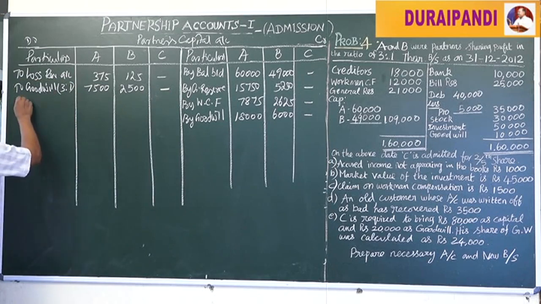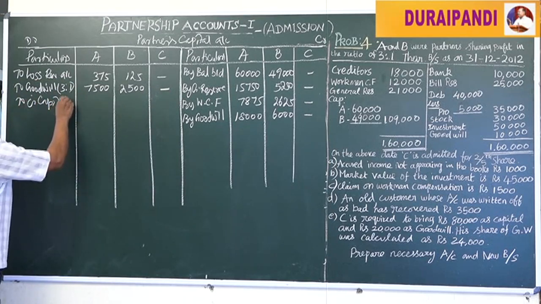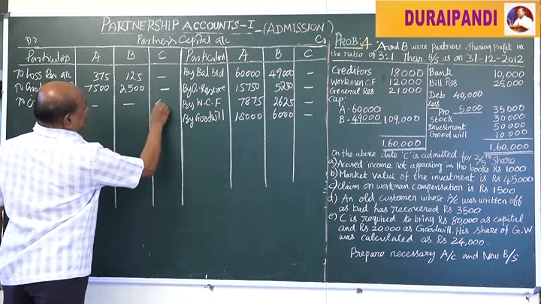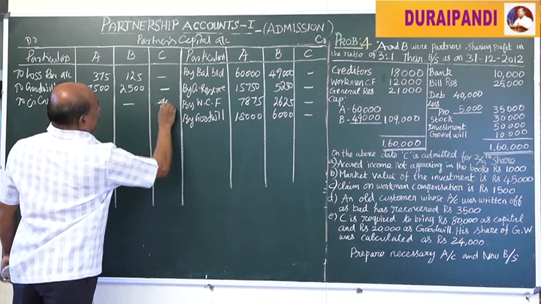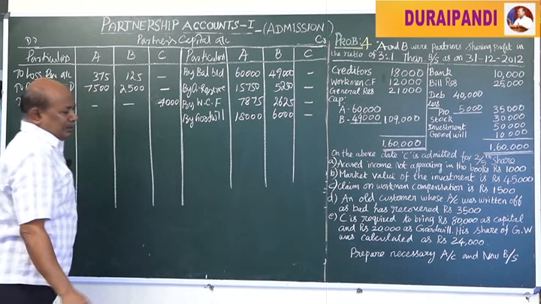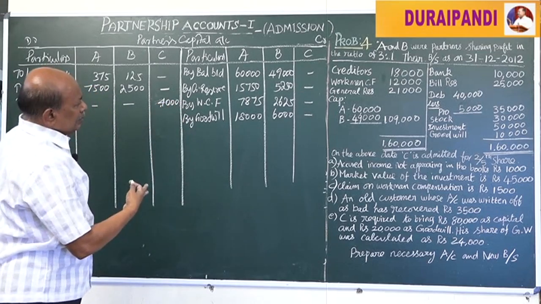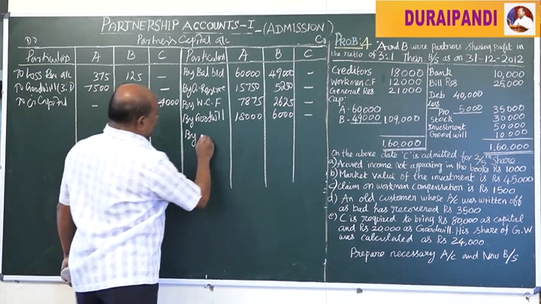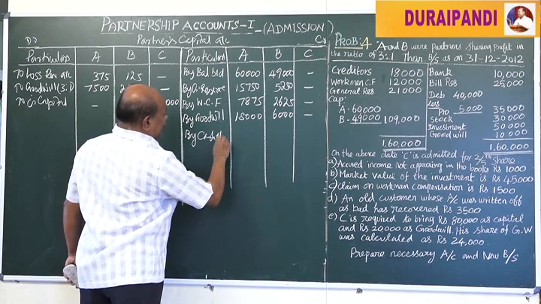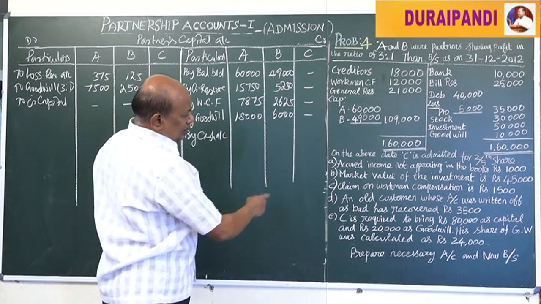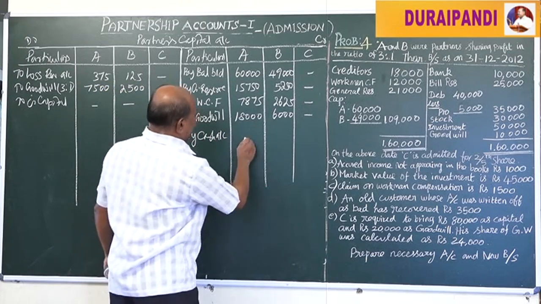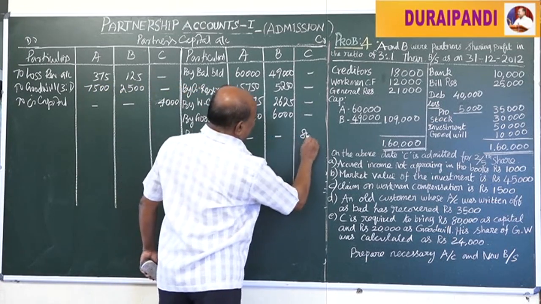Then to C's capital account, his share of goodwill written off from the books, that is 4,000 rupees. These are all necessary items. Next, by cash account, C is required to bring rupees 80,000 as his capital.